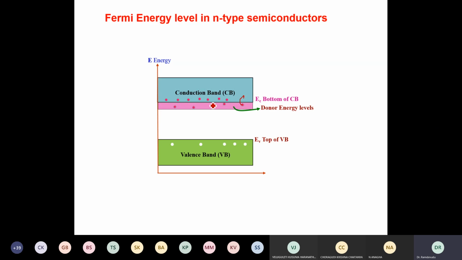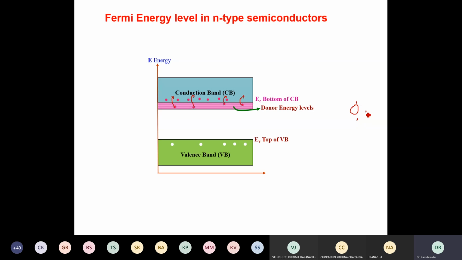But remember that these are free electrons. When they go to the conduction band with a small energy supplied by room temperature, they don't leave any hole in the donor energy levels because they are free electrons. They are only jumping. They are not bound electrons, and it is not because of breakage of bonds. If there is a breakage of a bond, then a hole will be created, but it is not that. The donor impurity which we have taken has 5 electrons as a pentavalent one.